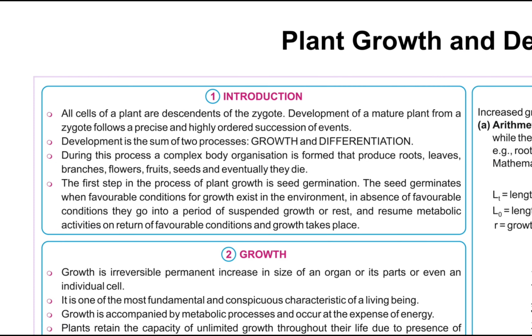During this process, a complex body organization is formed that produces roots, leaves, branches, flowers, fruits, seeds, and eventually they die. The first step in the process of plant growth is seed germination. The seed germinates when favorable conditions for growth exist in the environment. In absence of favorable conditions, they go into a period of suspended growth or rest and resume metabolic activities on return of favorable conditions, and growth takes place.